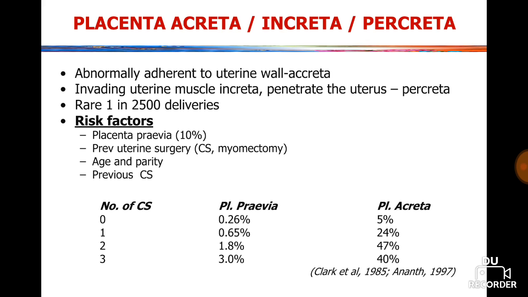When it is 2, placenta previa chances are 1.8% and placenta accreta chances 47%. And when it is 3, placenta previa chances are 3% and placenta accreta chances 40%.